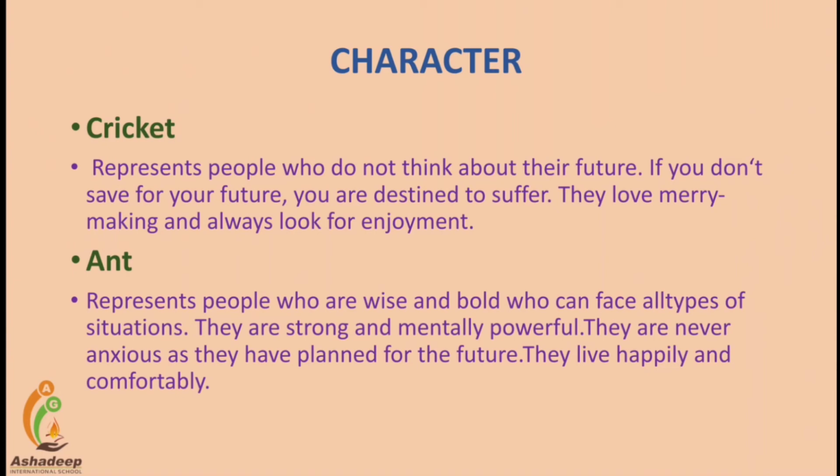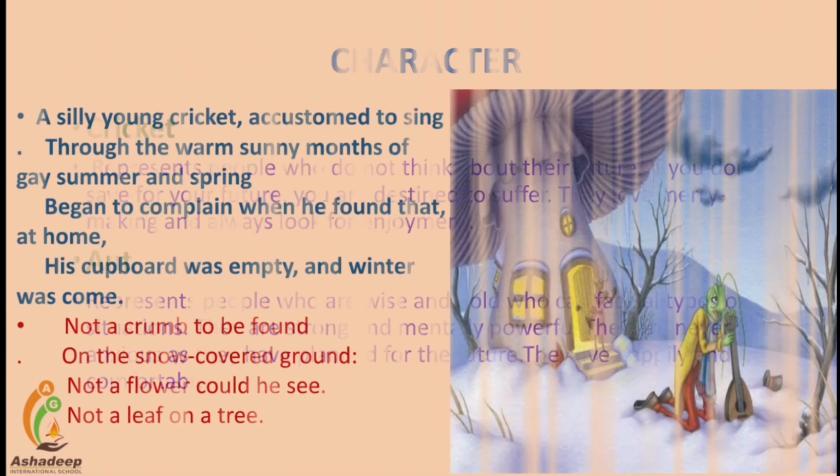They are never anxious or worried, as they have planned for their future. It means they aren't living only for the present, but they are also worried about their future and always take all actions which affect their future. They live very happily and comfortably.